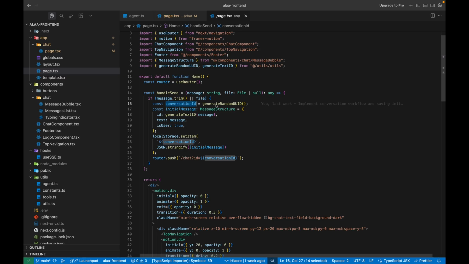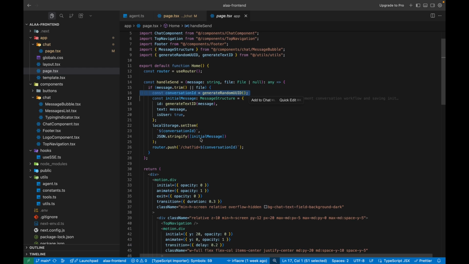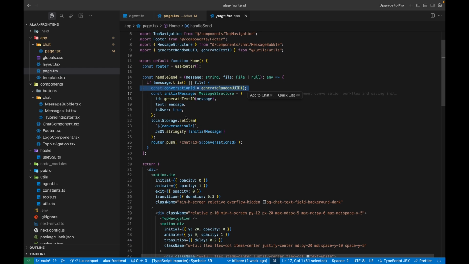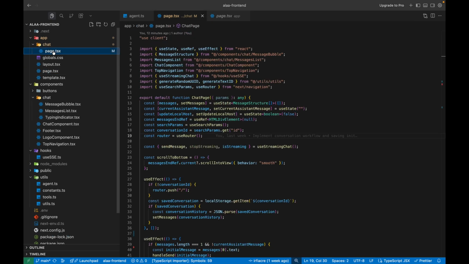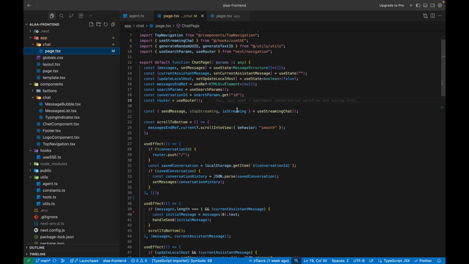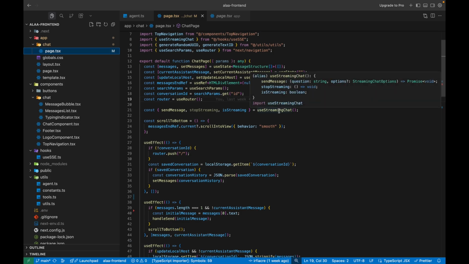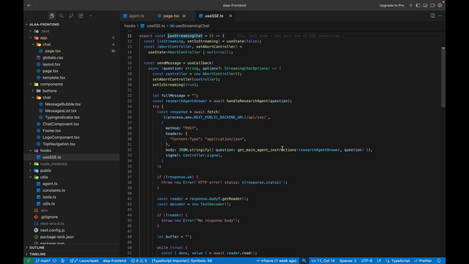So on this part, in the click handler for send, once you finish clicking send, we create a conversation. After creating the conversation, we start saving it using the generated ID. The ID is going to be the key, and then you push the user to the conversation. So that's why you see that after doing that, you push them to the chat route with the conversation ID. Now inside here, what's worth highlighting is that I use a custom hook in order to handle the callback.